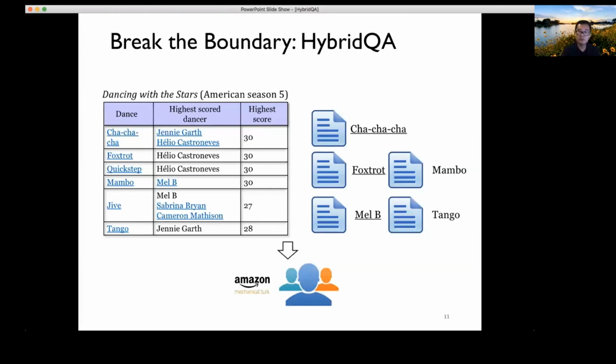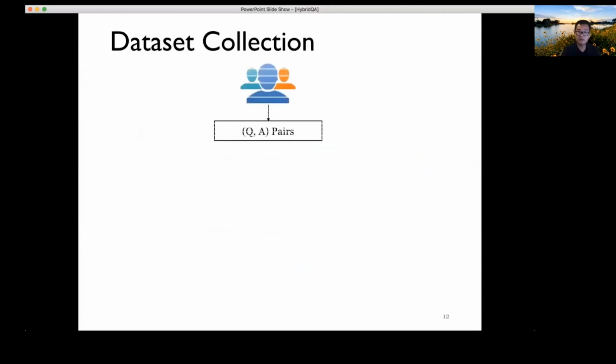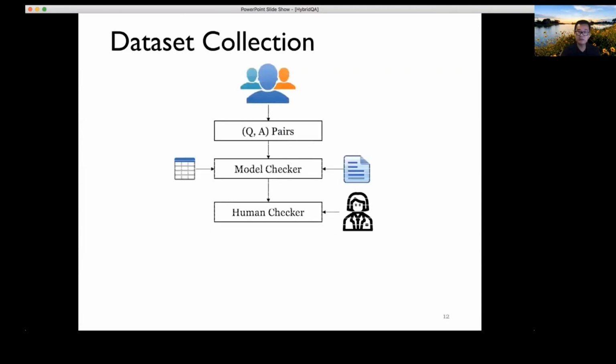When we created this data set, we took the table together with the collection of Wikipedia articles associated with the entries in the table, and we sent them to Amazon Mechanical Turk so that the Turkers could take a few iterations to generate the QA pairs.